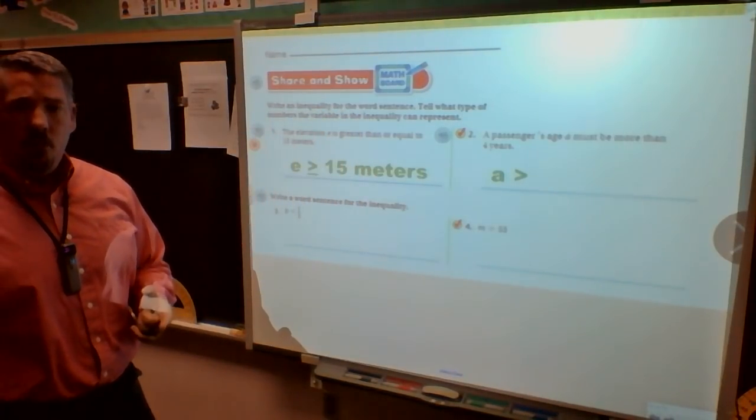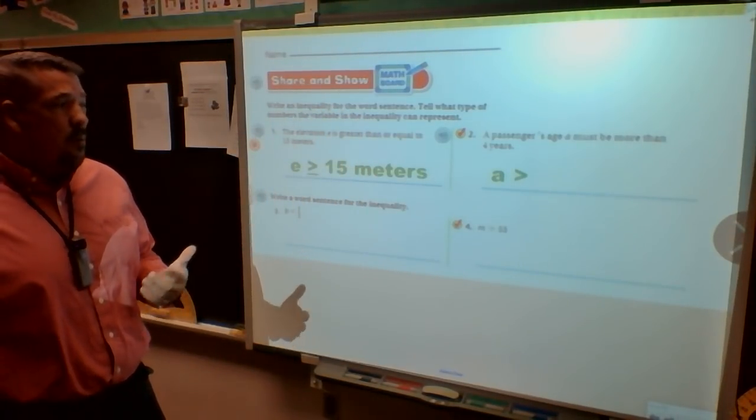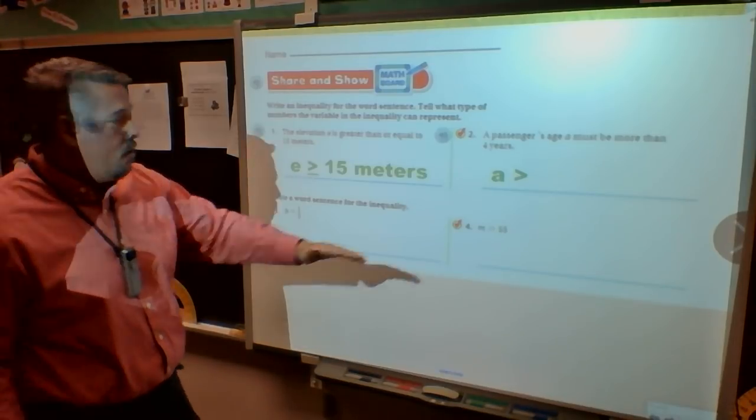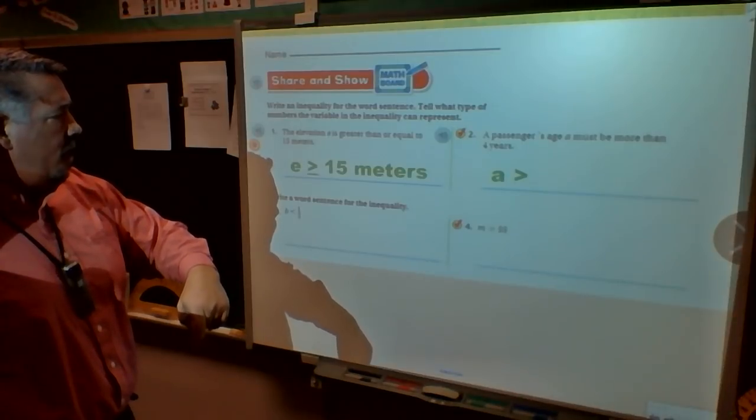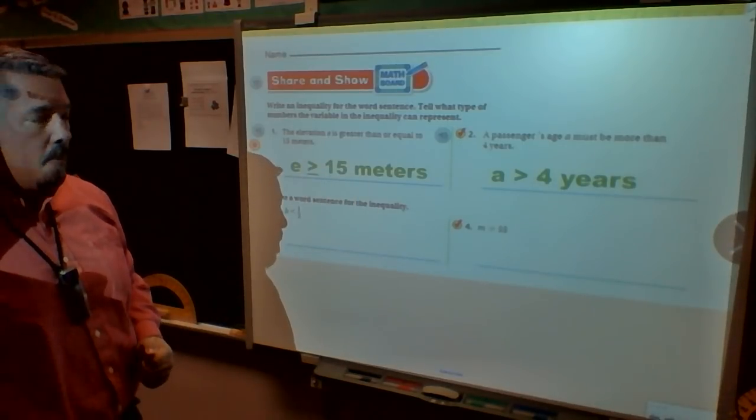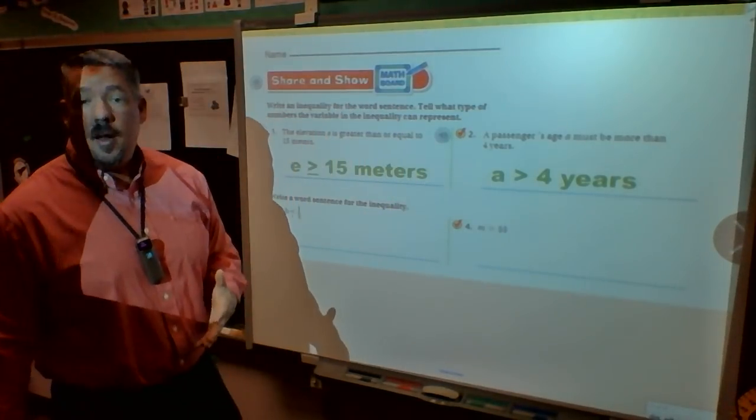Can it be equal to? No, because it says must be more than. So I can't have an equal sign underneath it. A is greater than what? A is greater than 4 years. I write it down. That's my answer.